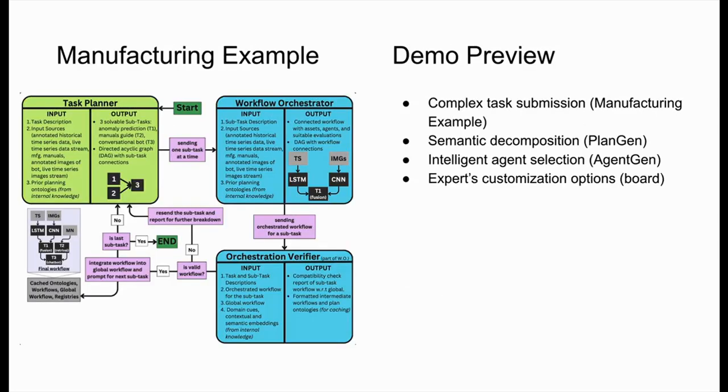In our demonstration, you will be looking at complex task submission through the manufacturing example, semantic decomposition achieved through PlanGen, intelligent agent selection through AgentGen, and expert customization options available through the workboard. On the left is the flowchart of how an example goes from the start of task description and input sources provided all the way to the end, where a finalized workflow is generated for the manufacturing example.